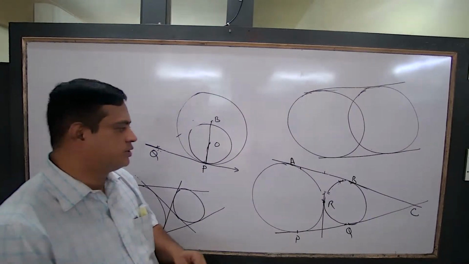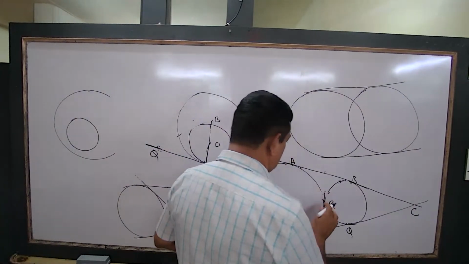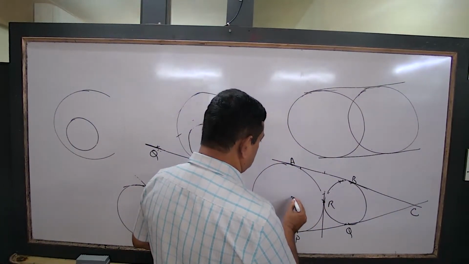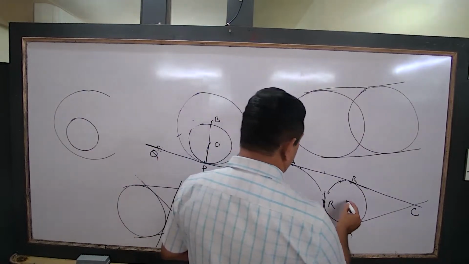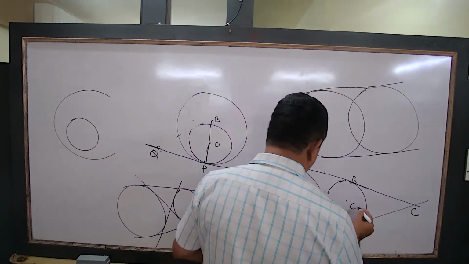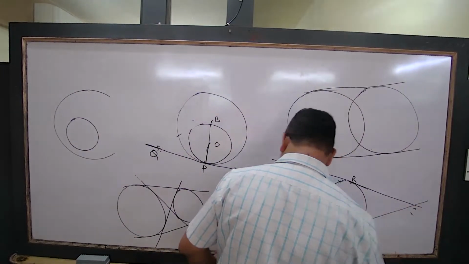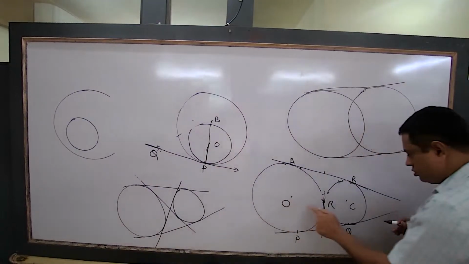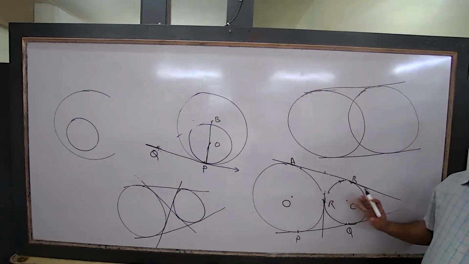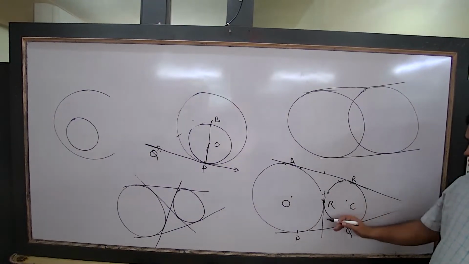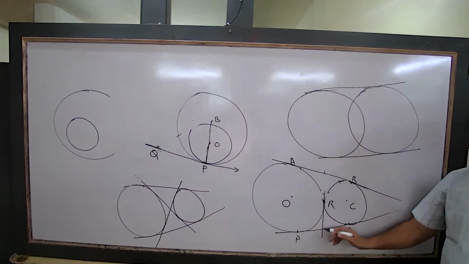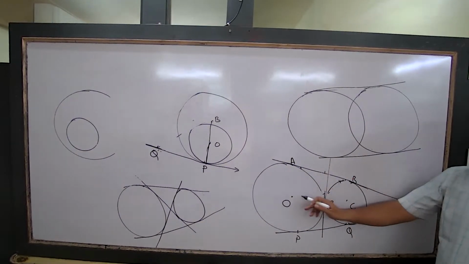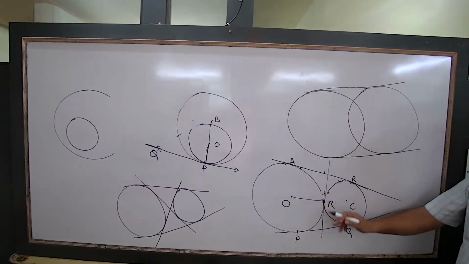Yes, right. Now, same way here also you'll get. Let's say this is O. C is there. This also you'll get, these three points are also collinear. Which ones? O, R and C are collinear. How do you get it? Join OR. So what do you get? OR is perpendicular to this one.